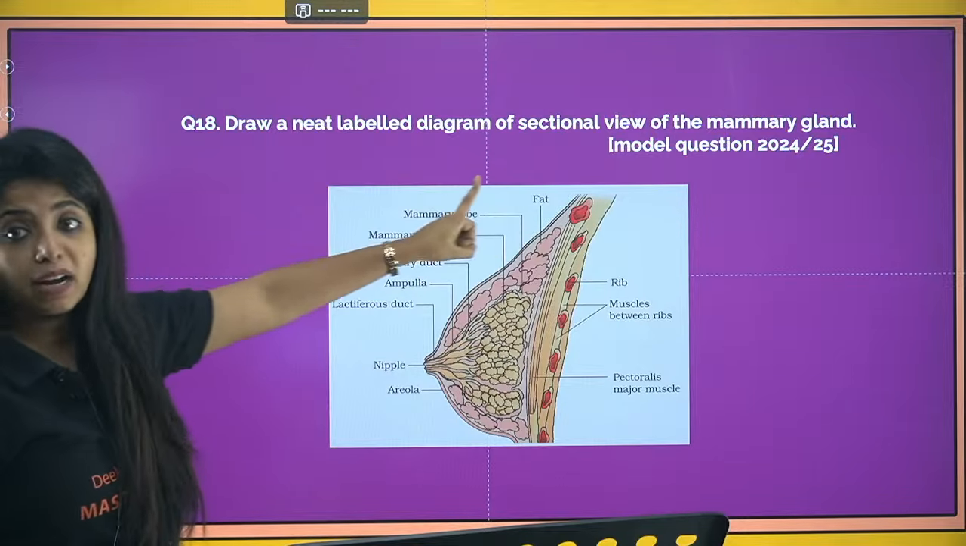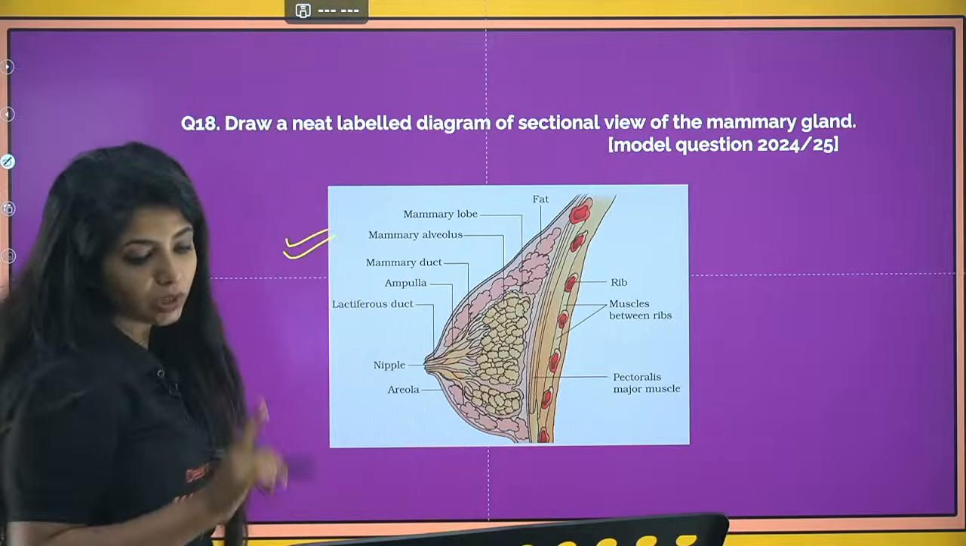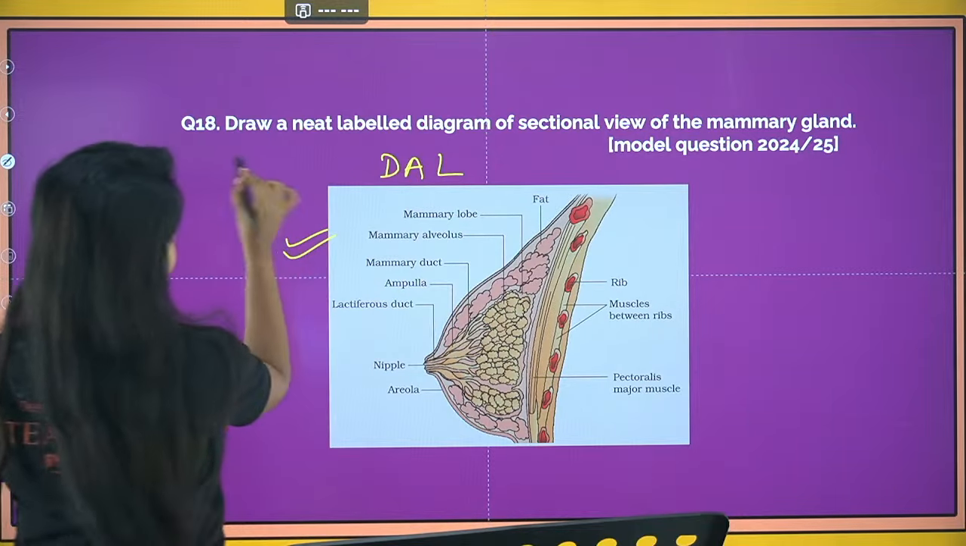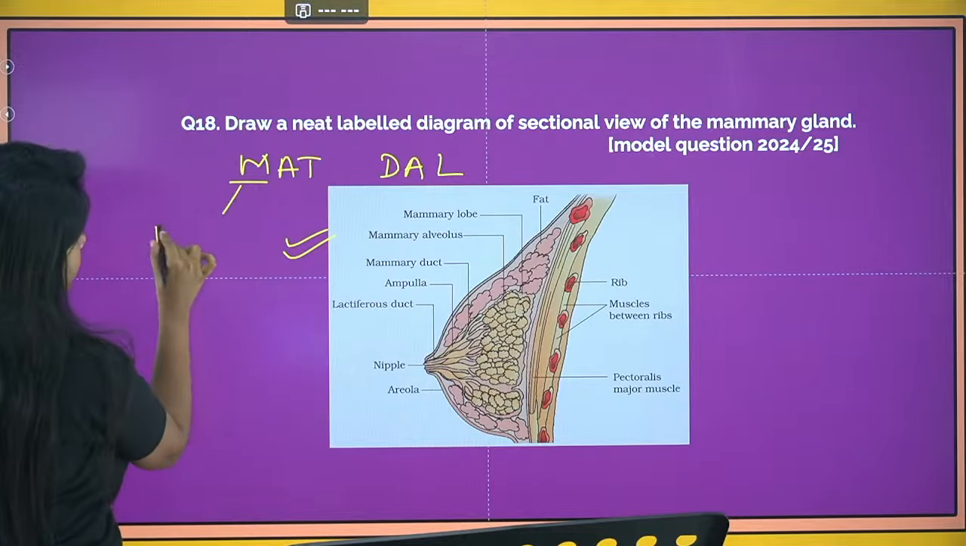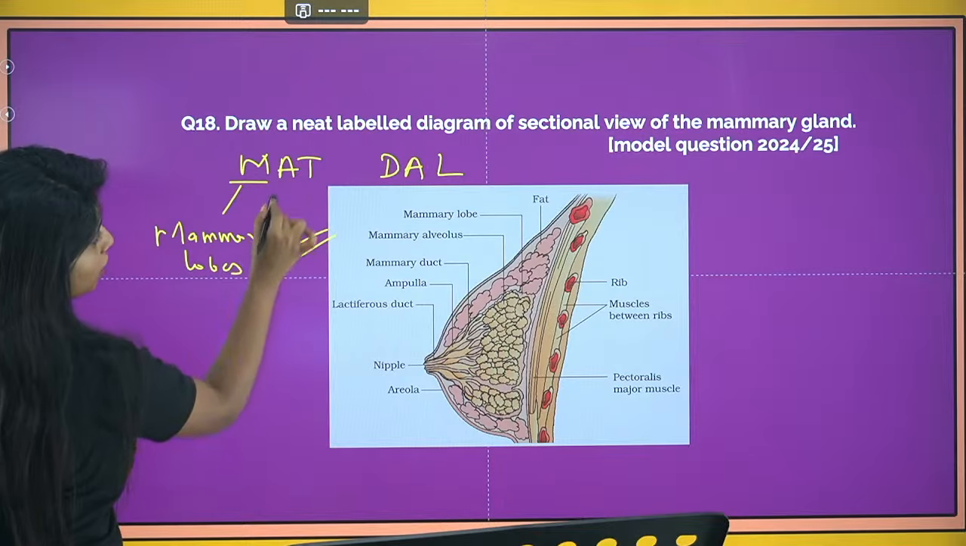Now the next diagram that comes usually is the mammary glands diagram. Again, super important. You can remember it like this: Dal fell on mat. Dal fell on mat. So M stands for mammary lobes. Okay, M stands for mammary lobes.